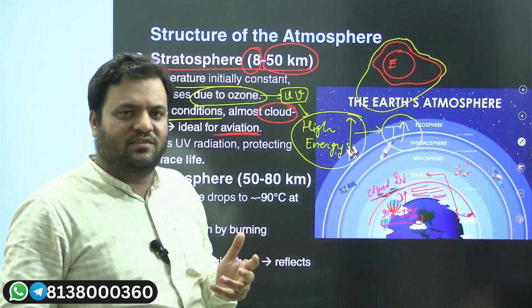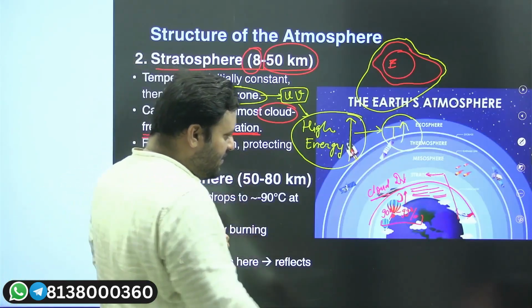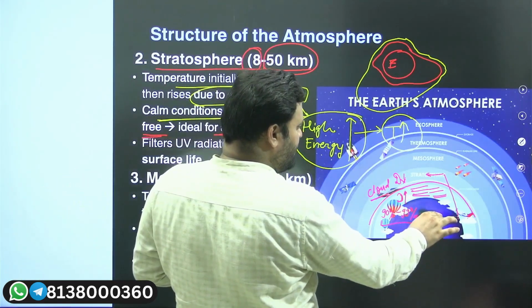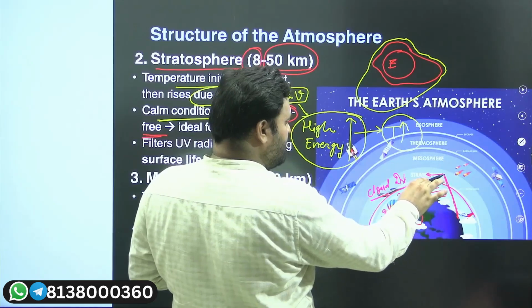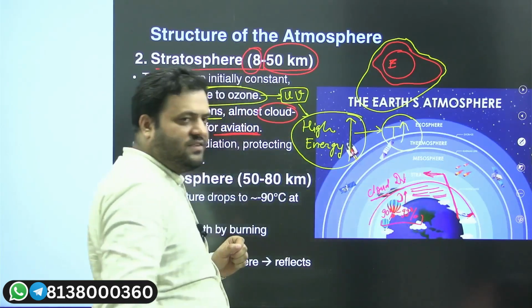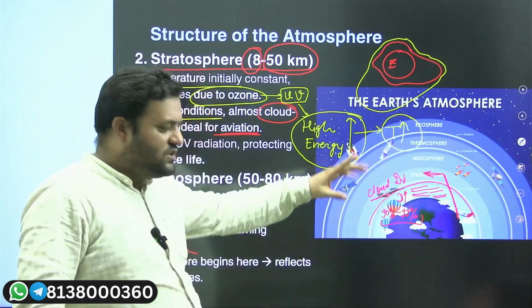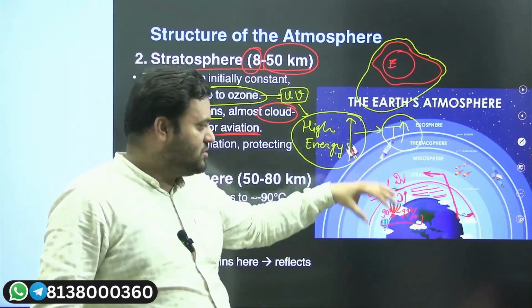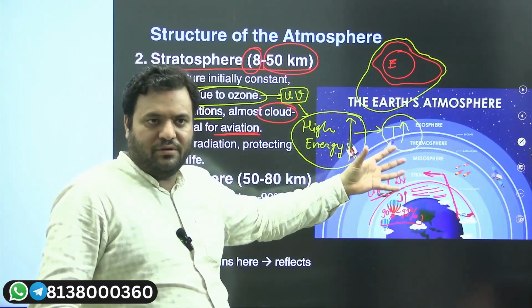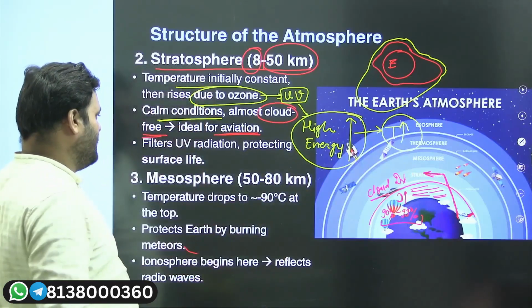So visibility concern is also there, drag concern is also there. So aircraft used to fly in this way. They will take off, they will go through the troposphere, then they will fly in the stratosphere, and then they will do the same thing while landing. In this way they used to save their fuel. This is one of the exercises through which they can save their fuel and become economical.